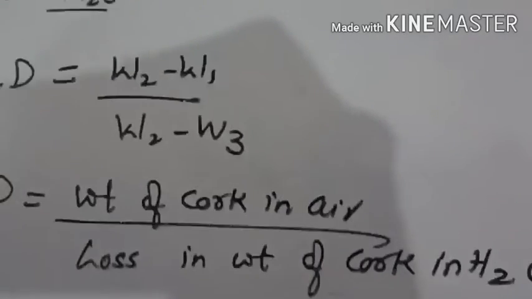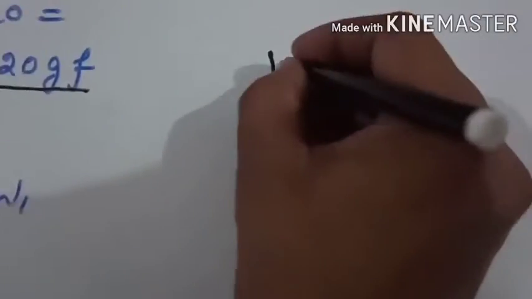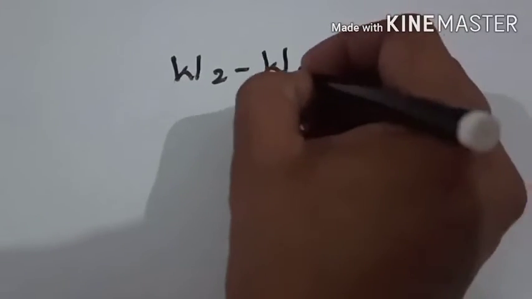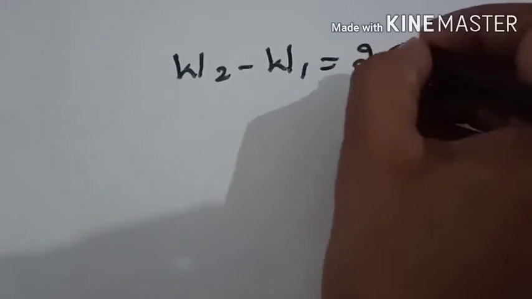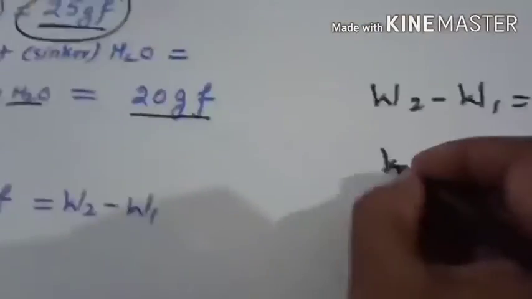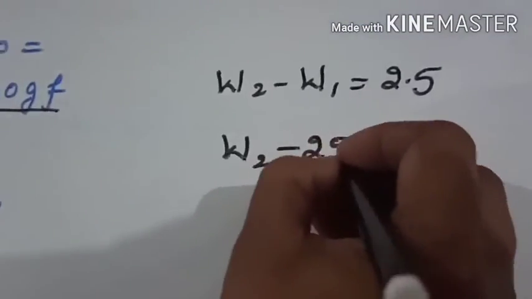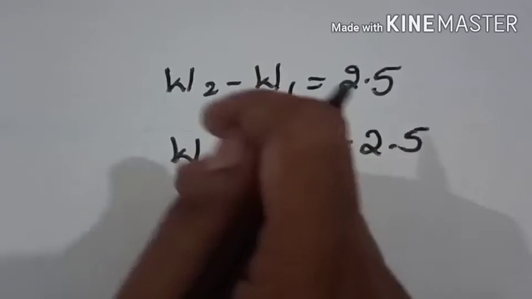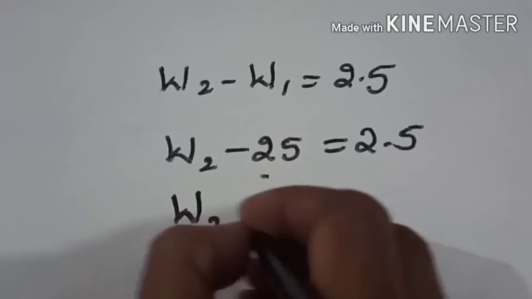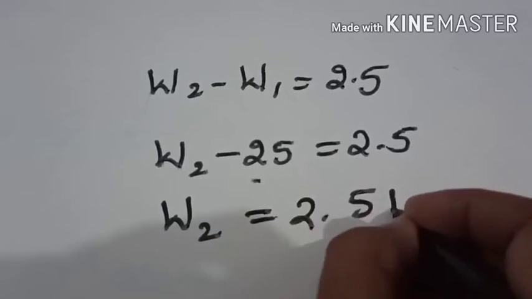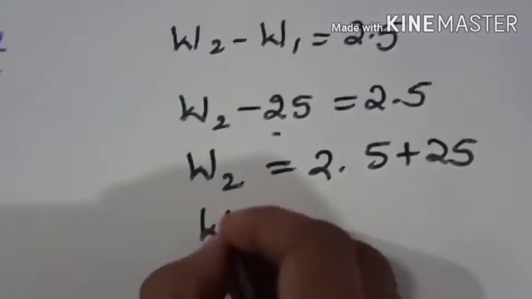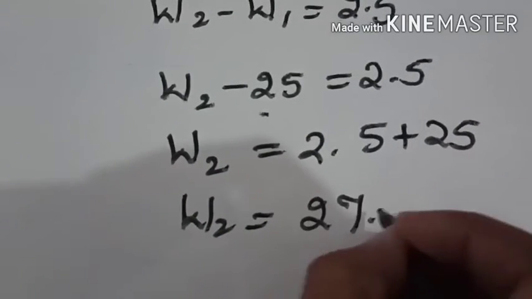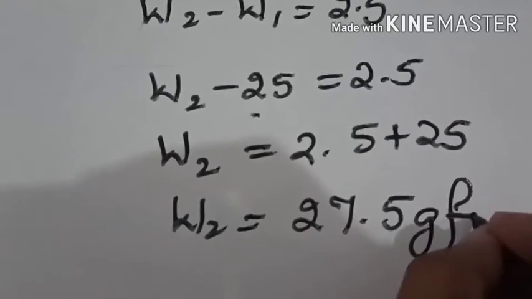So what we will do, W2 minus W1 is given to us, 2.5. W1, weight of the sinker, is given 25. So we'll substitute the value 25 over here. Then you will take this 25 minus 25 on the right hand side. So minus 25 will become plus 25. So W2 will be 27.5 gram F.